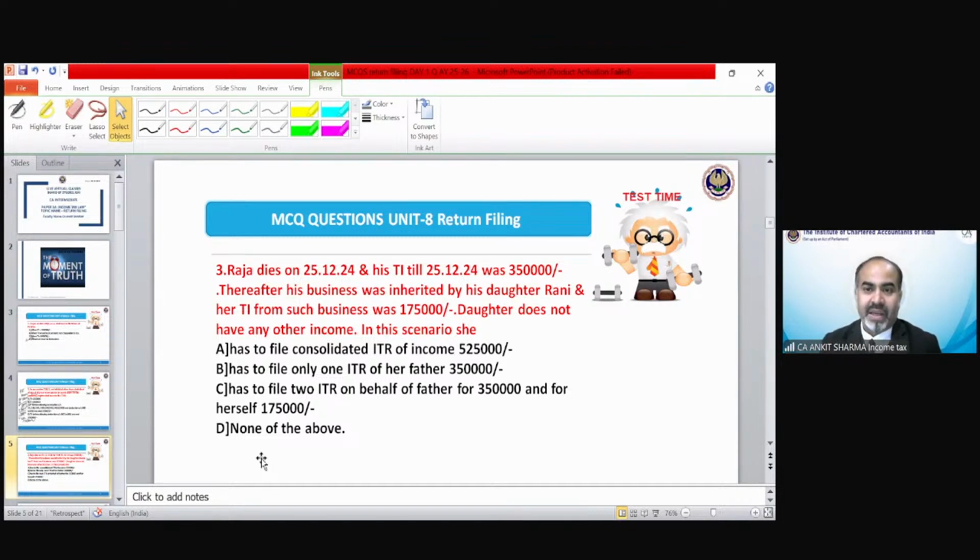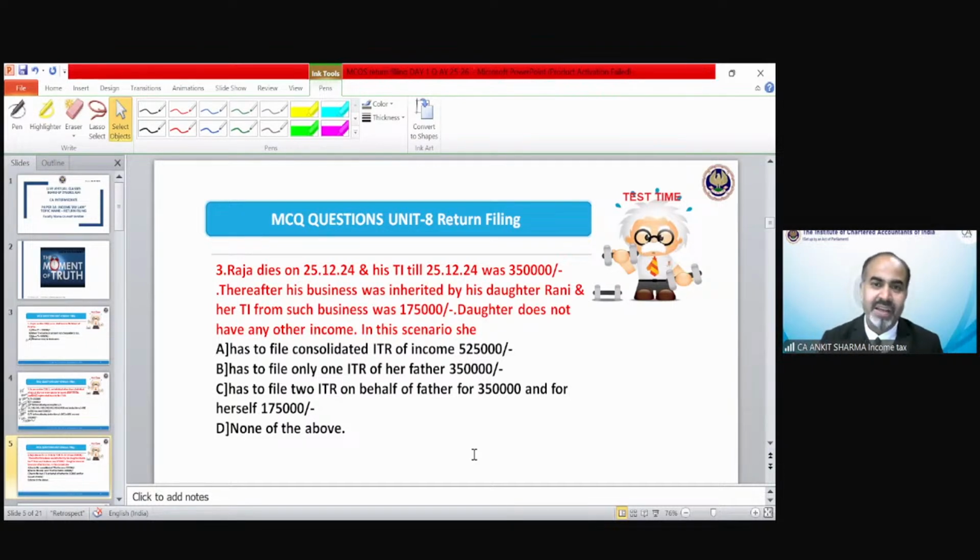Okay, Dilip is saying A, Neha is saying B, Neeru is saying D. Okay, very bad, very bad. Lahori is saying he had already filed his return by the due date before his death. Okay, wow, what is this? He had already filed his return by the due date before his death. How is it possible?